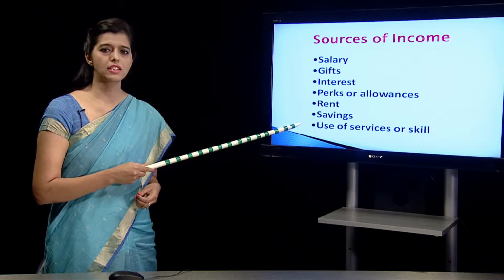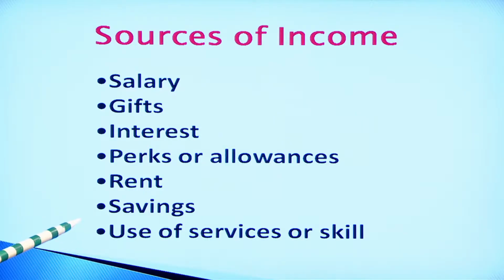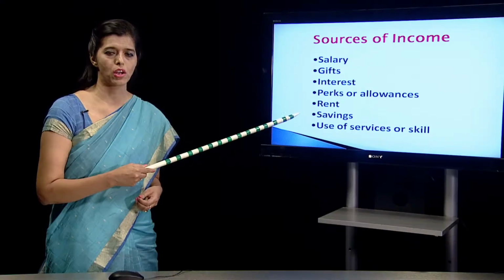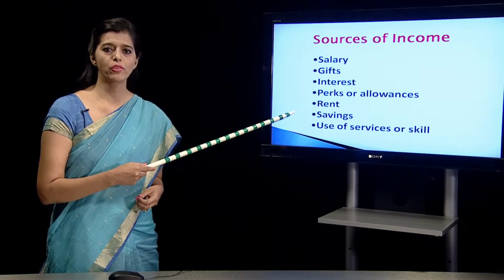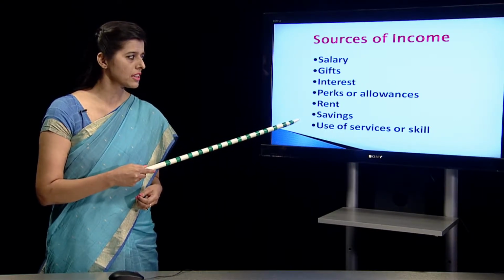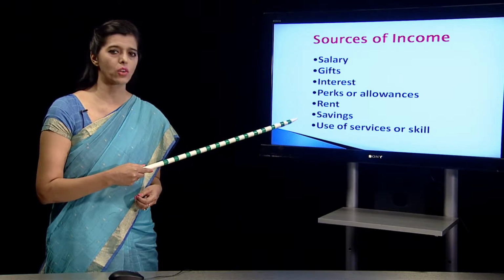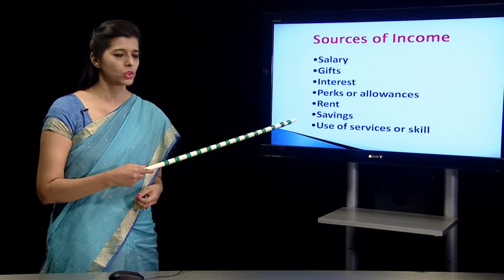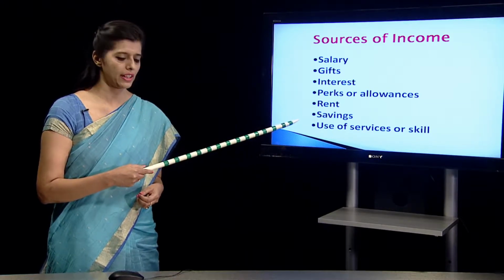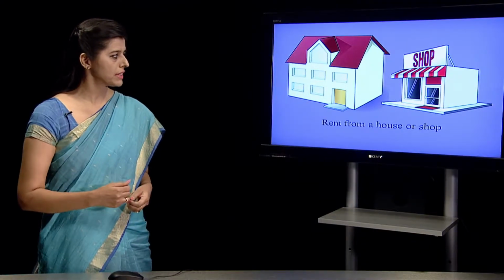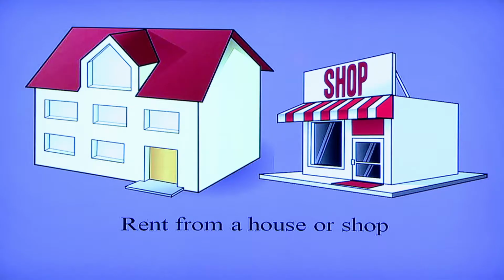When I have a certain skill in a family, maybe of cooking, stitching clothes or teaching students in the form of taking tuitions, those services or skills are going to add up to my income. So that is also a source of income. Just you can see from this slide, when you have a house, you are getting a rent from a house, or you have rented your shop, you are earning a rent.